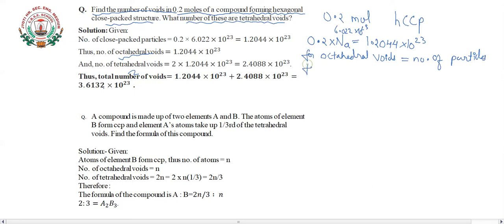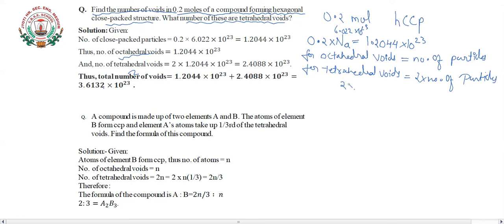But for tetrahedral voids, this becomes twice the number of particles.